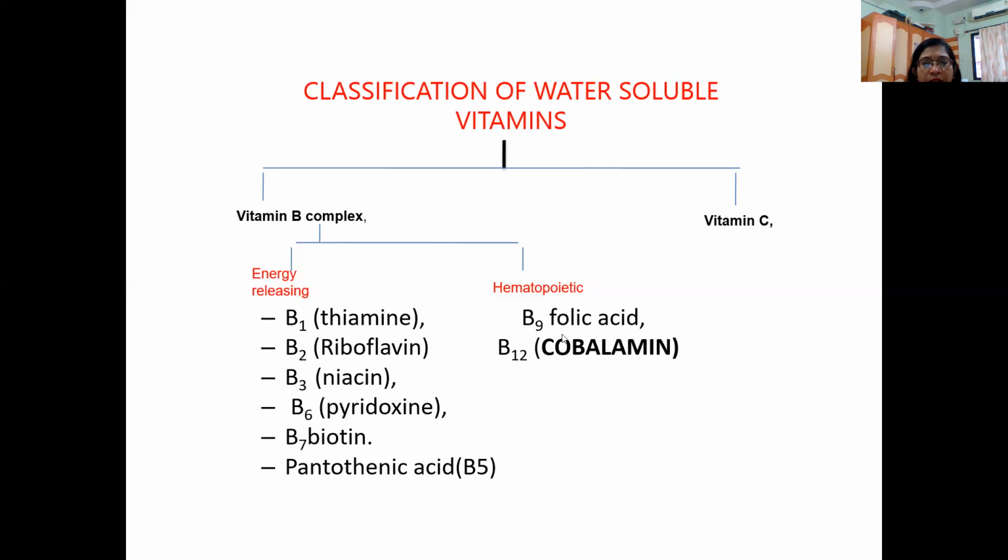The hematopoietic ones help in the synthesis of nucleotide bases, meaning they help in increasing our hemoglobin. They are folic acid and cobalamin. We'll see that in detail. The rest of the B complex vitamins are thiamine, riboflavin, niacin, pyridoxine, biotin, and pantothenic acid.